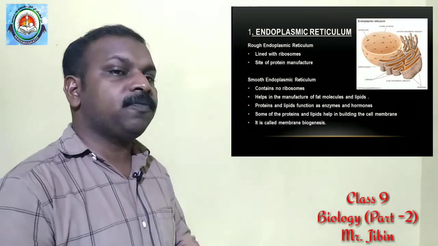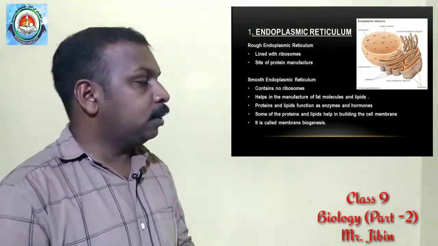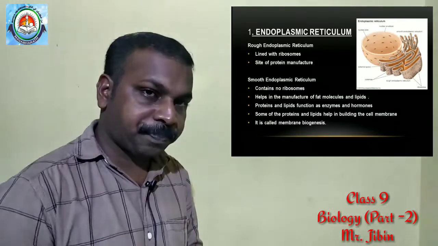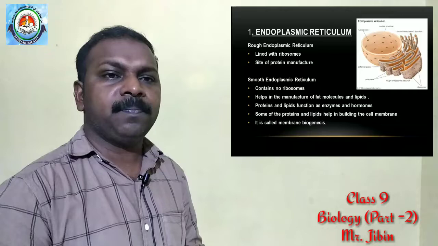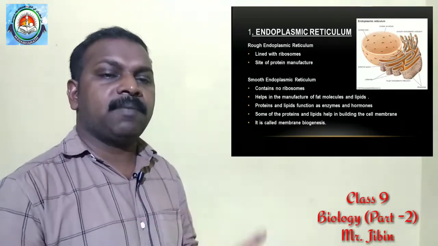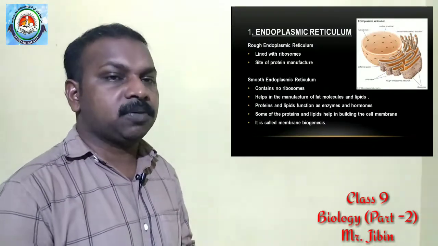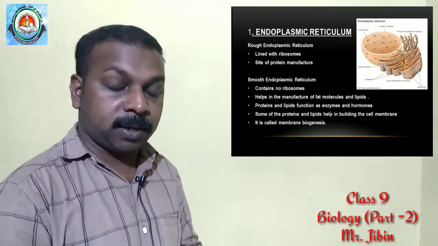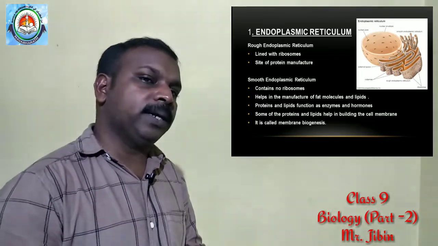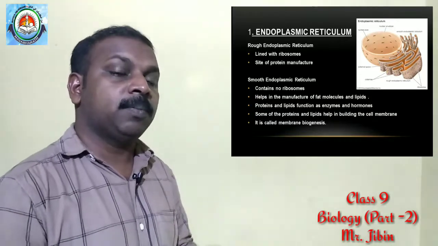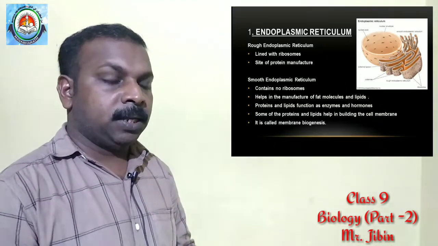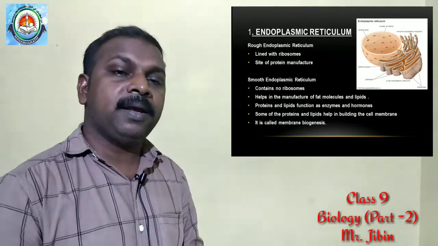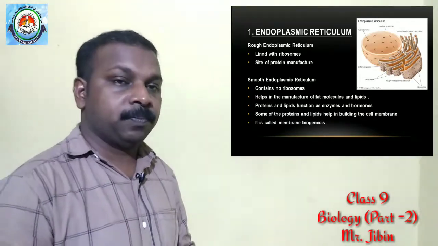And there are 2 types of endoplasmic reticulum. What are they? Rough endoplasmic reticulum and smooth endoplasmic reticulum. Rough endoplasmic reticulum has ribosomes attached on its surface. So here these ribosomes can produce what? Proteins. In the case of smooth endoplasmic reticulum, they produce fat and lipid molecules.